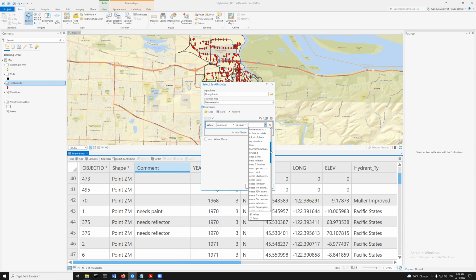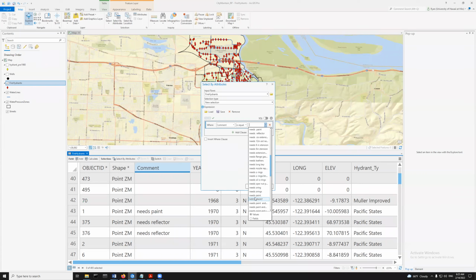And ArcGIS Pro is not smart enough to know that there's a difference between needs paint, capital all caps, needs paint, which is what we saw before, or need paint, right? Or needs paint, and it looks like this one has maybe 2 spaces in between needs and paint. Okay, do you guys see that? From need paint, it's just a single space. Needs paint, there's 2 spaces. All right, and then if I keep going down, I think here's needs paint, right, with just a single space.